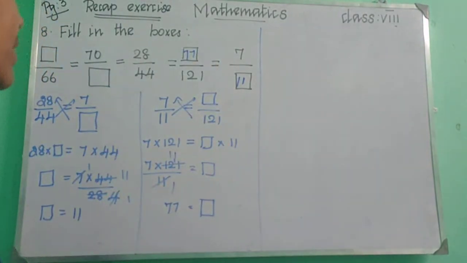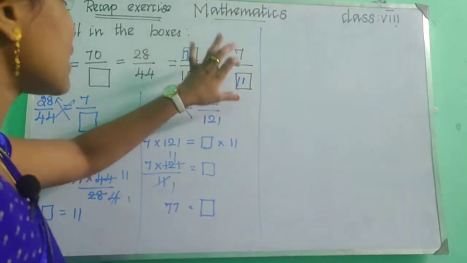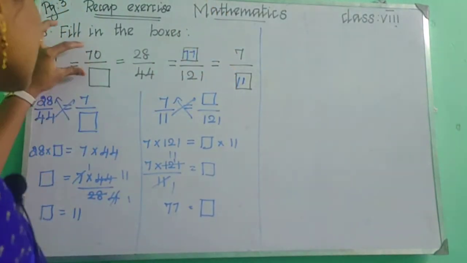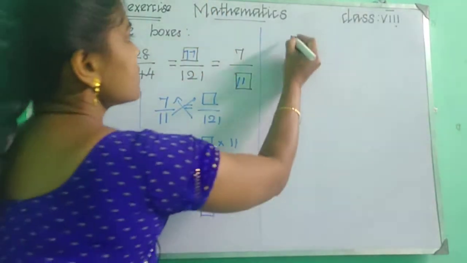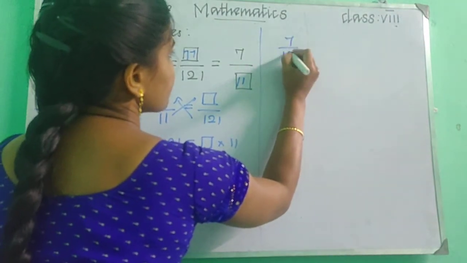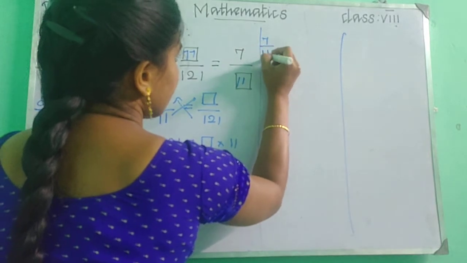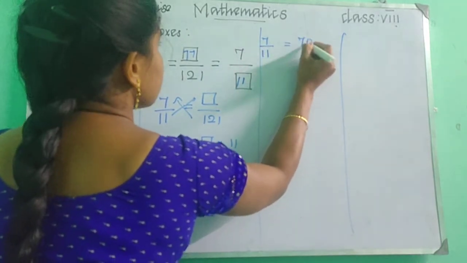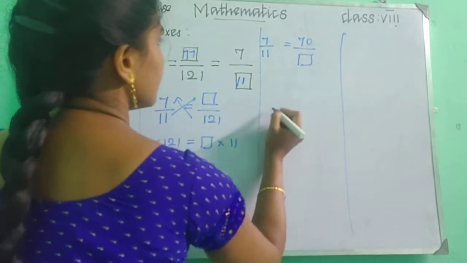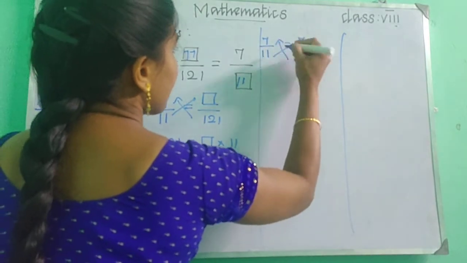Is it clear? And again by using the same term we can solve this. So 7 upon 11 equal to 70 upon box. Again cross multiply.